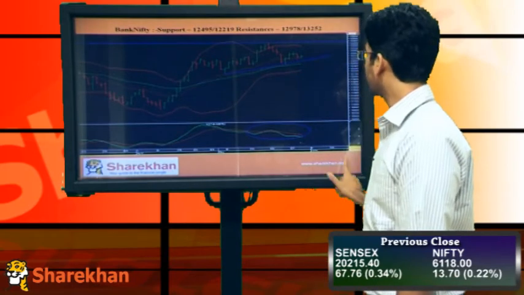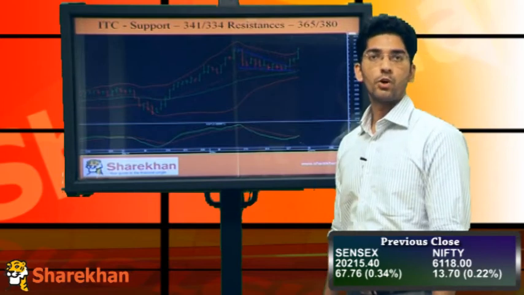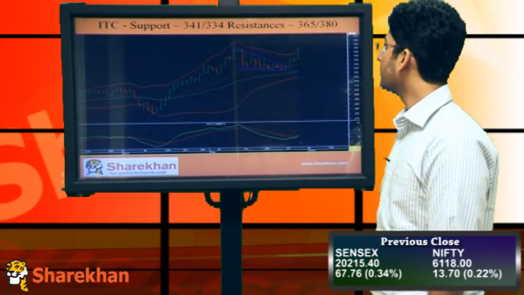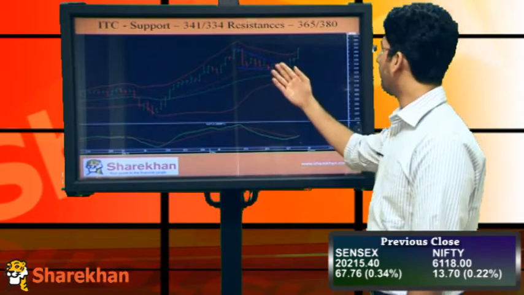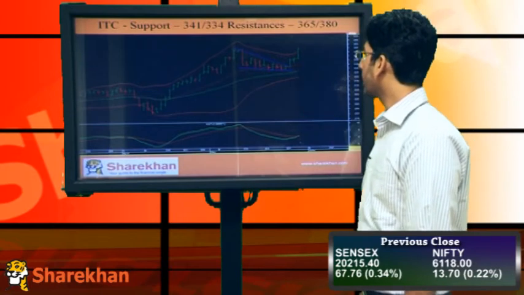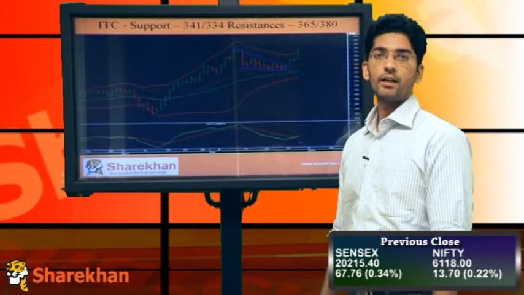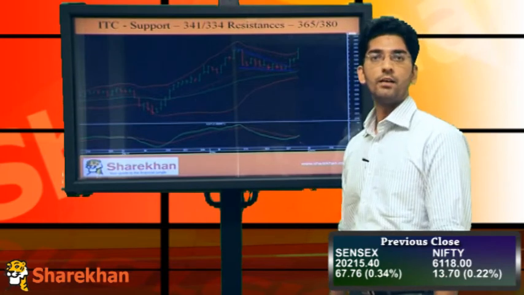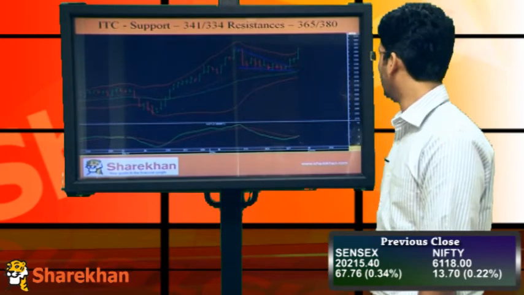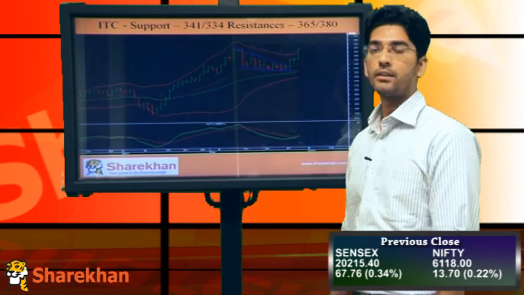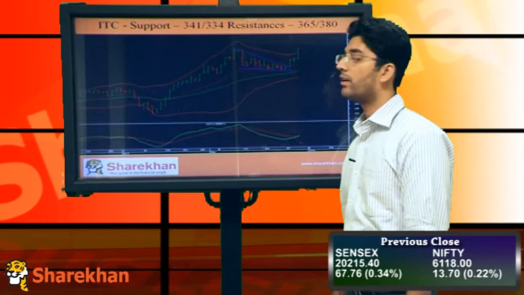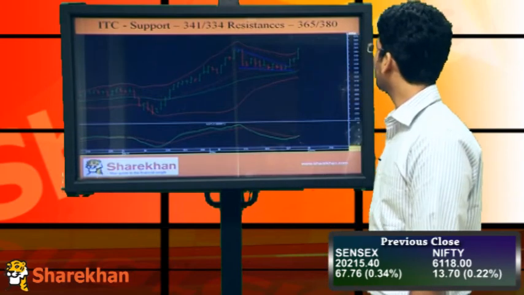Now we'll have a look at a couple of stocks that are showing upside potential from a short to medium term perspective. The first one is ITC. ITC, as can be seen from this daily chart, formed a wedge pattern, which was a bullish wedge, and has broken out on the upside. It has also taken support near its crucial daily moving averages and has moved up towards the daily upper Bollinger Band. The Bollinger Bands have started expanding, which will allow the price action to continue on the upside. The daily momentum indicator has given a fresh buy signal. So we expect ITC to continue on the upside, and crucial supports are 341, 334, and crucial resistances are 365, 380.